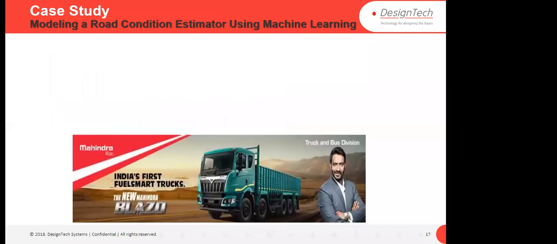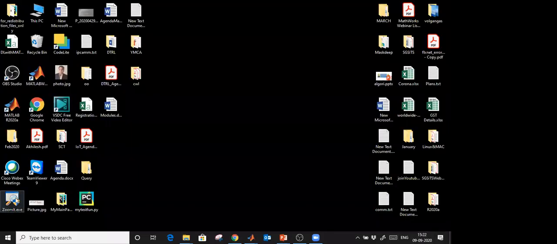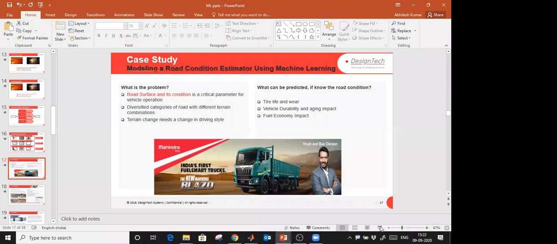Okay, I have one or two case studies which I am going to show you. We will start from there. Everyone is aware of Mahindra, right? Mahindra used machine learning in MATLAB to create a road condition estimator, which you see here. Just wait a minute. They created a road condition estimator.